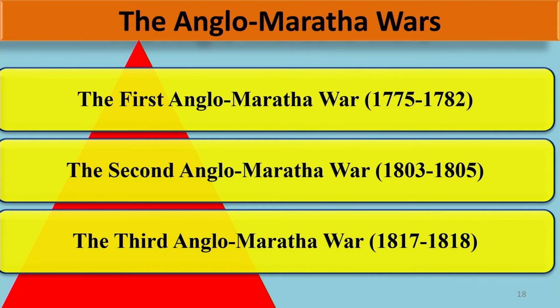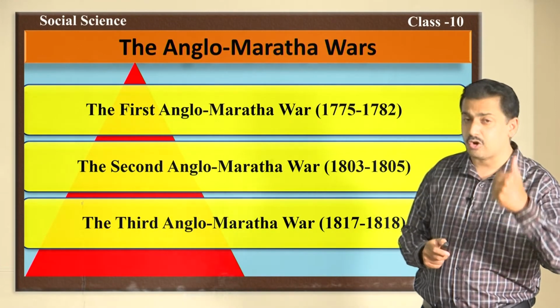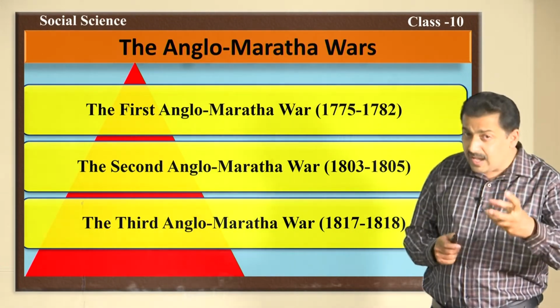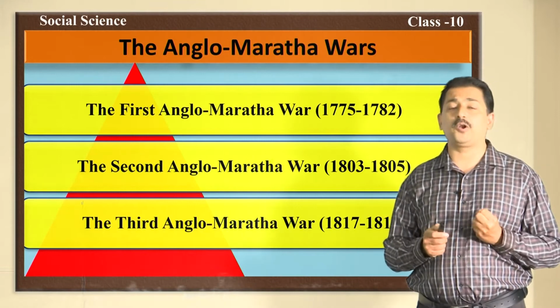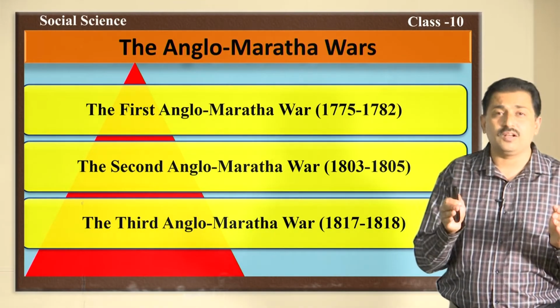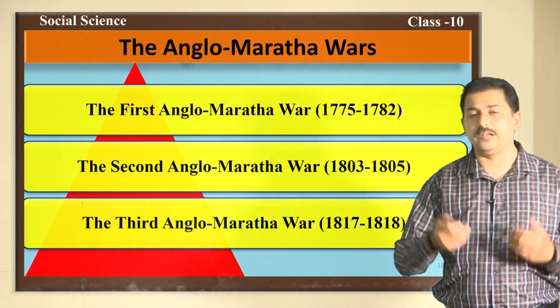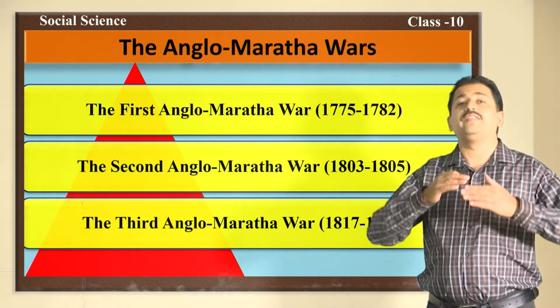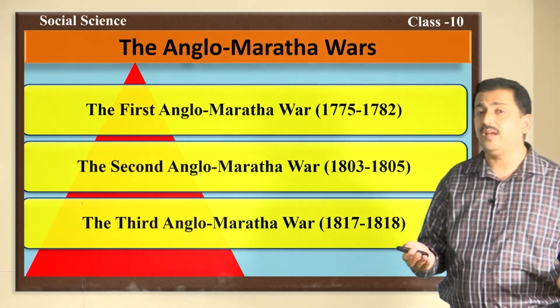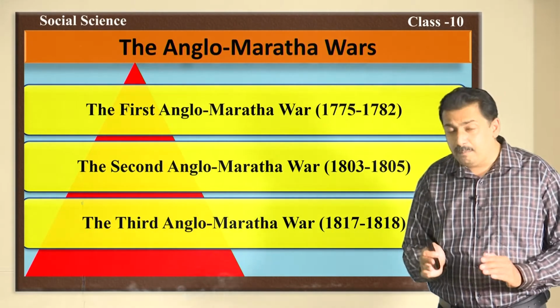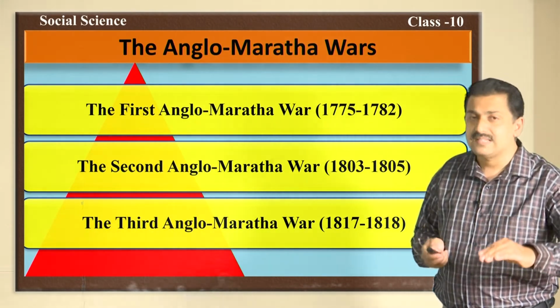So, these are the 3 Anglo-Maratha wars which made the British very strong, and they took the entire Maratha region under their control. They made the Peshwas accept defeat. They took advantage of the disunity of the Maratha family and made the Peshwas their subordinates.